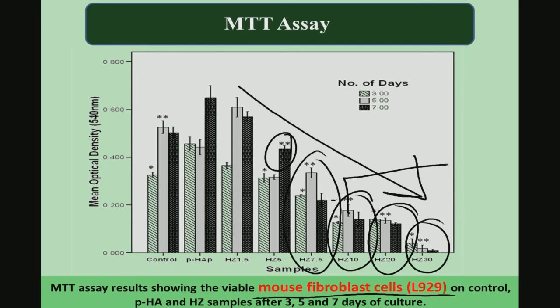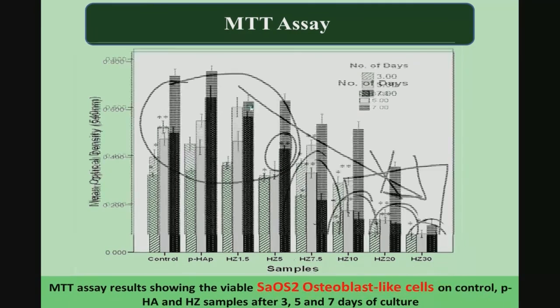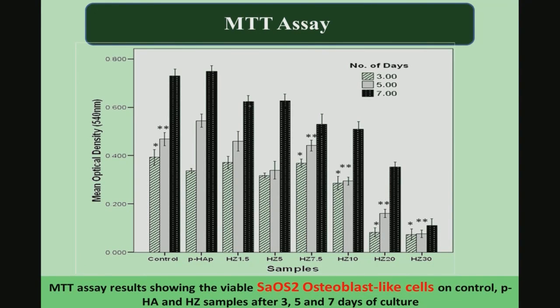So, this 10, 20, 30 one should not use. People should restrict the hydroxyapatite zinc oxide composite to up to 5% zinc oxide. Beyond 5% zinc oxide, there is a seriously systematic, statistically significant difference in cell viability with L929 mouse fibroblast cells.